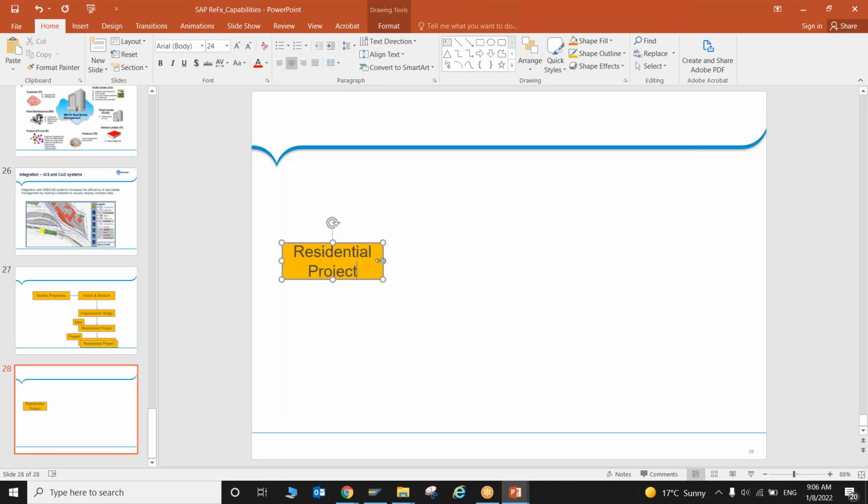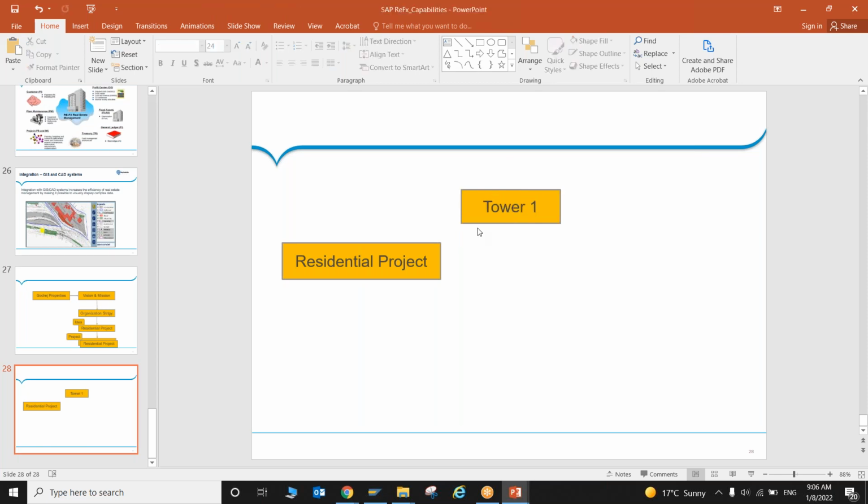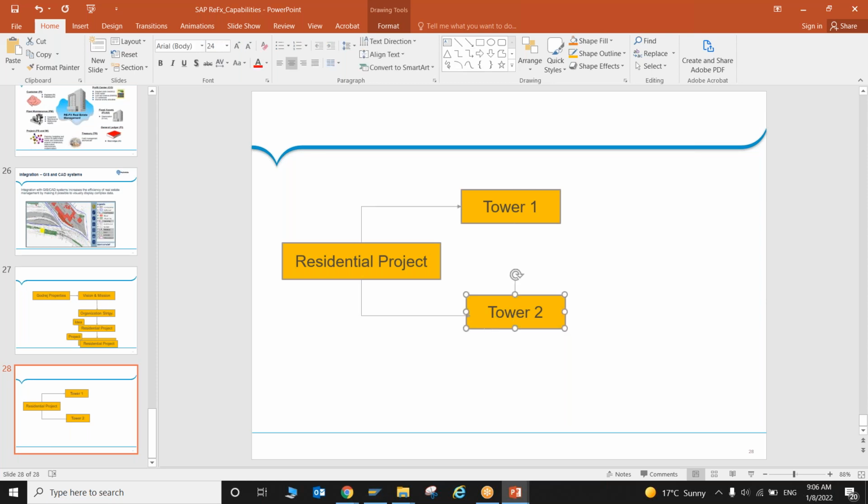You have two towers here, tower 1 and tower 2, and you decided we will sell tower 1 while we are constructing this project, and tower 2 we will keep for ourselves and manage later on. We'll lease it out. So whatever flats and apartments you are constructing in tower 1, you will sell at the same time.